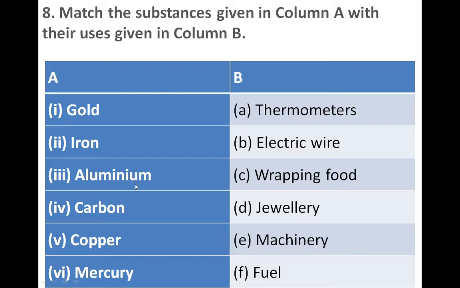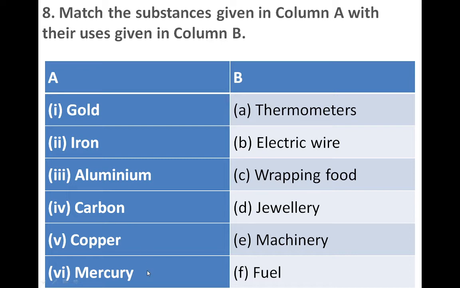Aluminium, yes, aluminium has good use in packaging, so we can use aluminium to make food wrapping. Carbon, yes, carbon is a non-metal and it has uses in the fuel industry. Okay. Copper, yes, copper is a good conductor of electricity, so electric wire we can make by